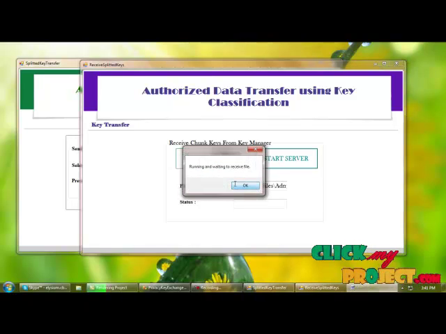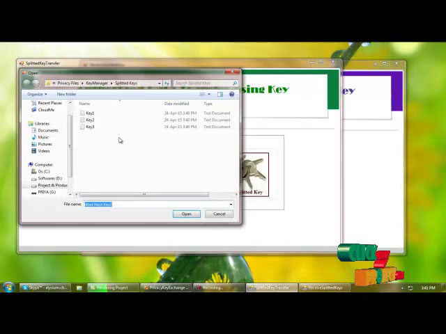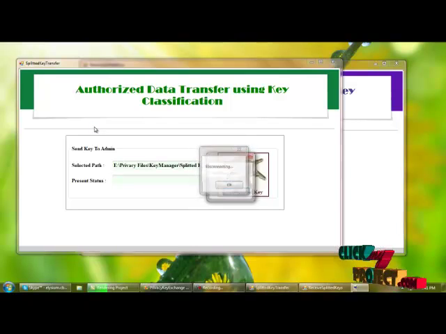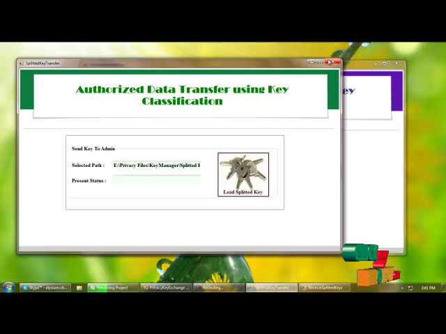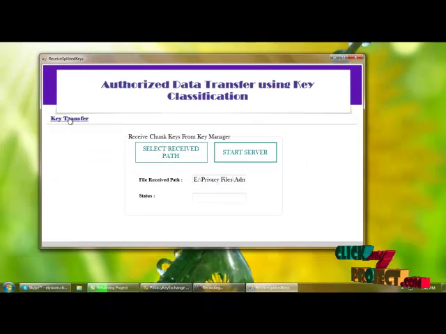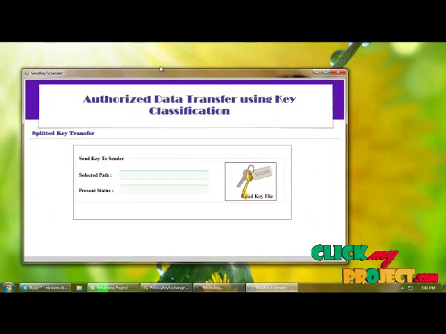Again starting the server for key 3. Now we can close the key manager part, and next we are transferring the key to the sender.